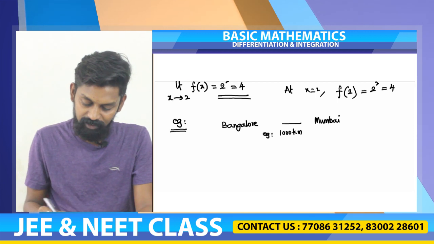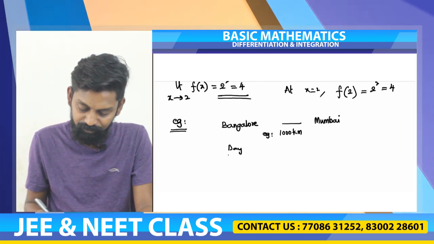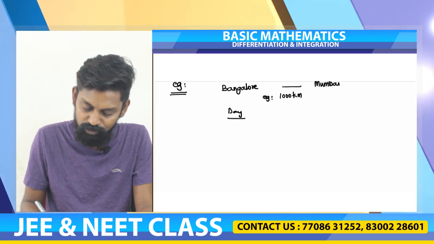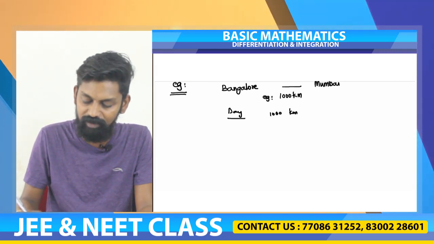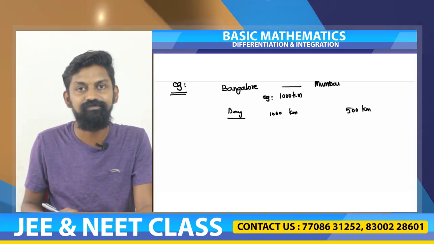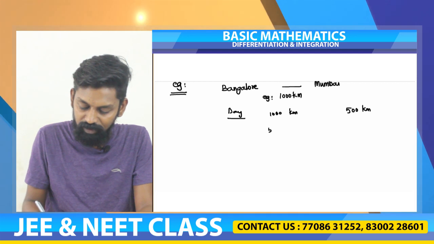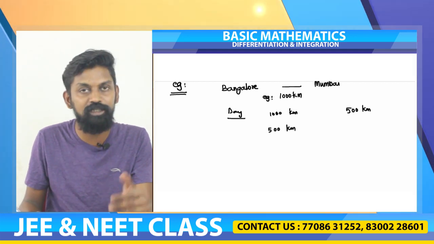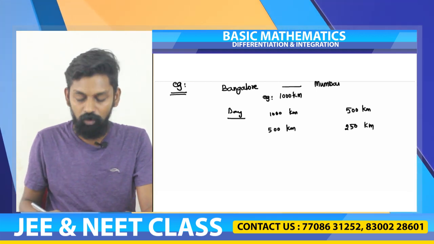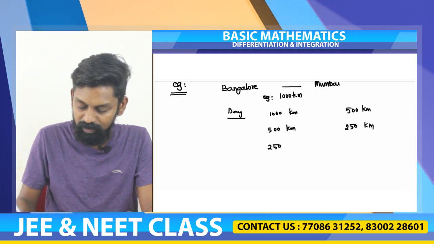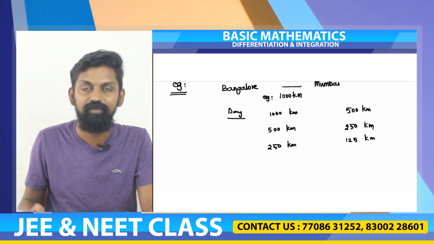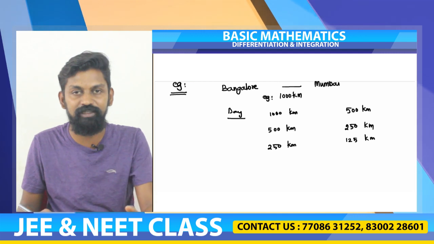You have to travel only half of the remaining distance. So on the first day, day 1, how much is left? Day 1 you have 1000 kilometers left. So how much will you travel? Half of this means you will travel only 500 kilometers. On day 2, 500 kilometers is left. So on the second day you have to travel only 250 kilometers. On the third day, since 250 kilometers is left, you will travel only 125 kilometers. So you are traveling only half of the remaining distance.